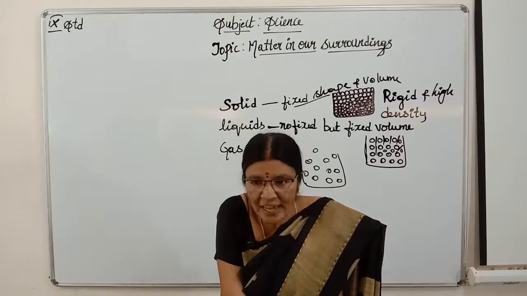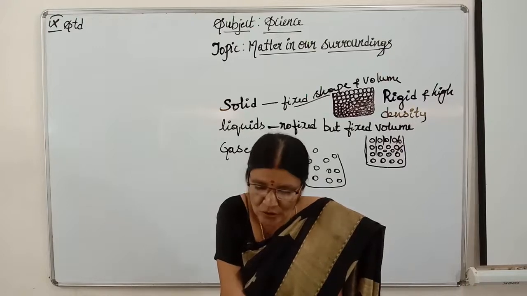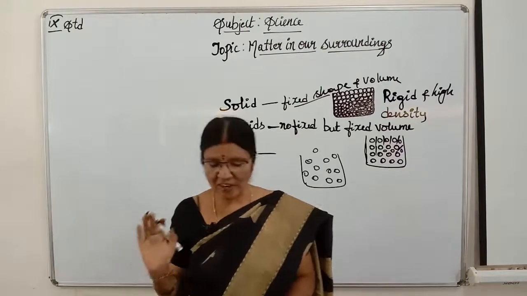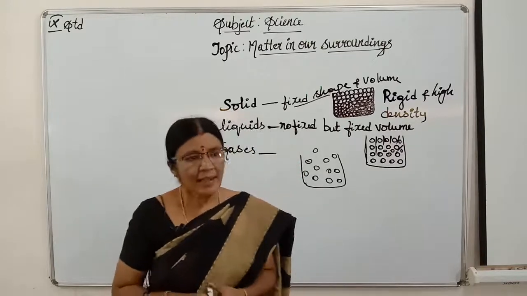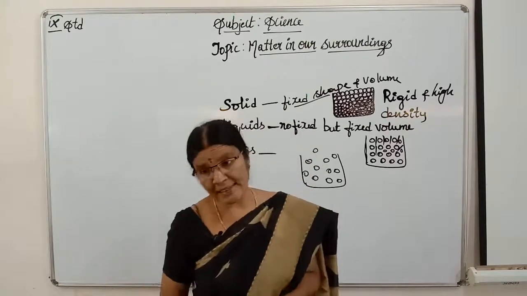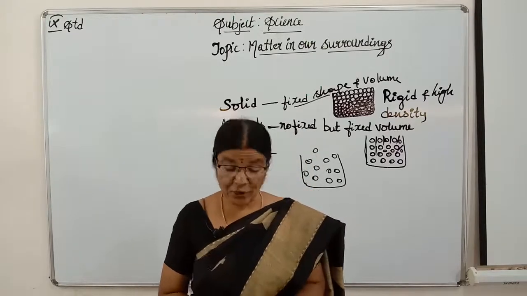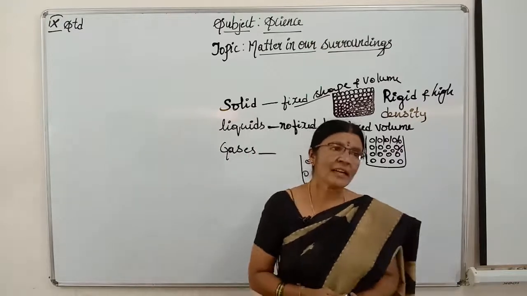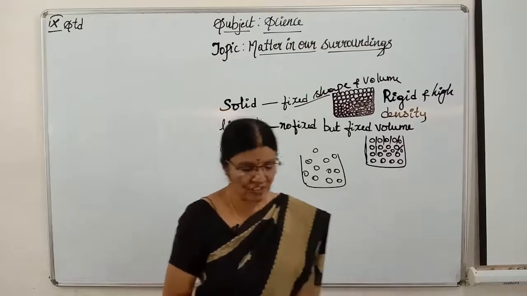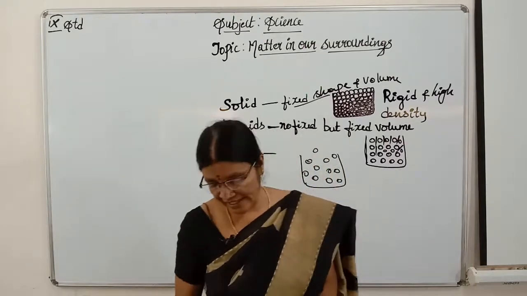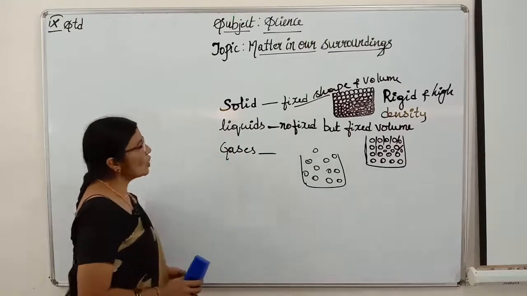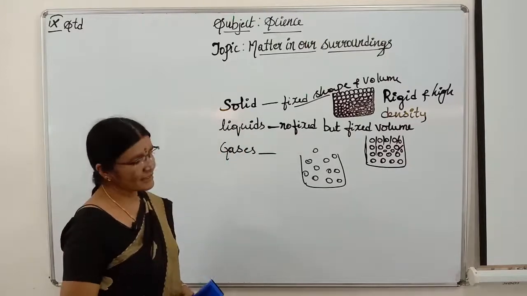So gases have low density. Got it, children? Compared to air, they have low density, so they fly in the air, children. Examples for gases are, children, water vapor, carbon dioxide gas, oxygen gas, nitrogen gas. These are all the examples of gases, children. Okay, children, generally we have now studied the three states of matter, that is solids, liquids and gases.